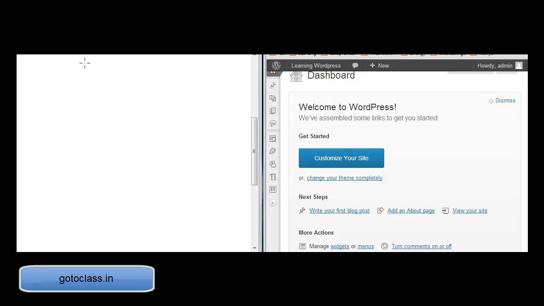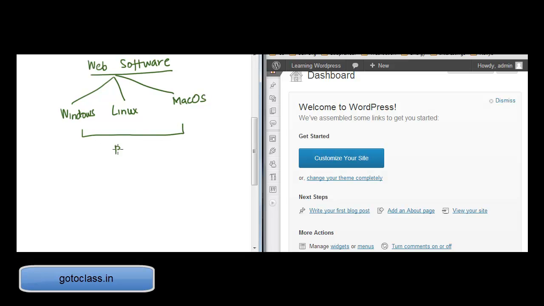So WordPress is a software. It's a web software. So if we have to say what WordPress is, then WordPress is a web software. And the WordPress web software runs on all platforms, right? It runs on Windows, it runs on Linux, it runs on Mac OS. It's not a problem for it to run on any operating system. The reason it is so is because it is written in a language called PHP.